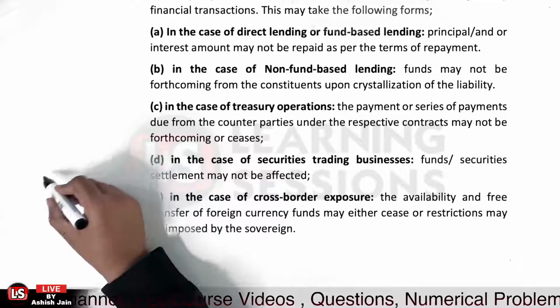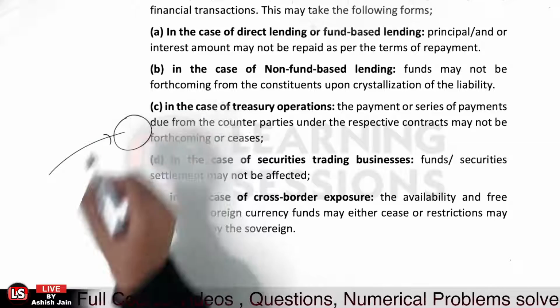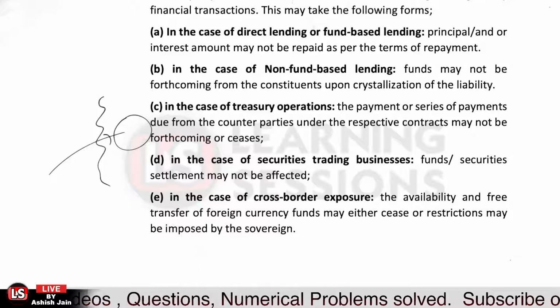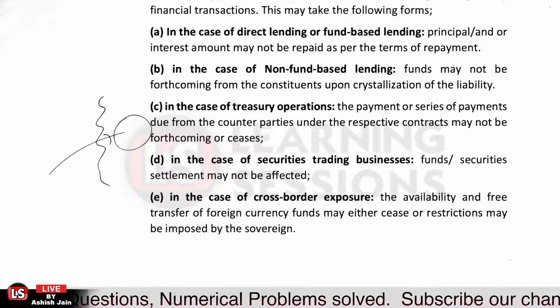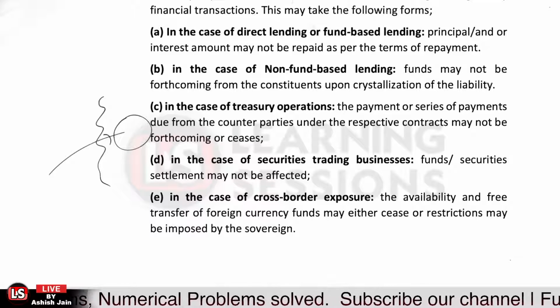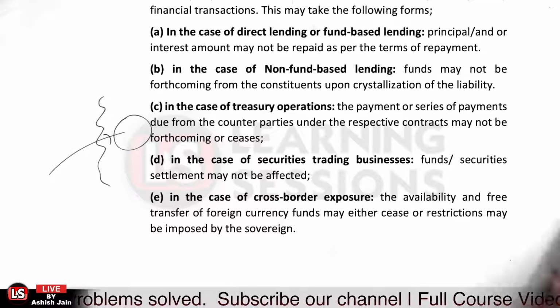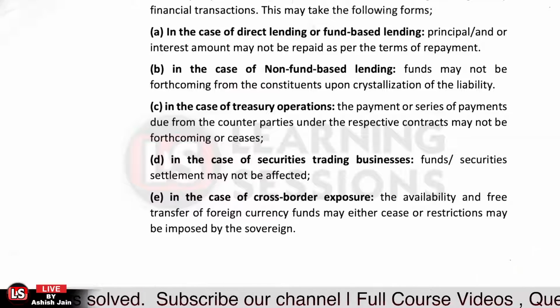Let me just tell you that you have made a payment, that is a cross-border transaction, and further there were some changes in the political or the regional laws in that particular country, due to which you are unable to settle the transaction. That is related to what? That is related to the default in case of the cross-border exposure.